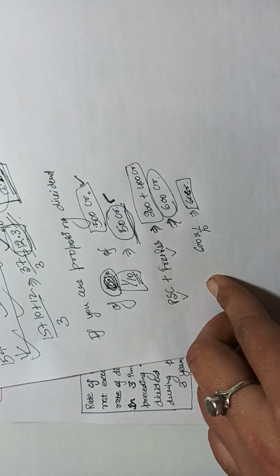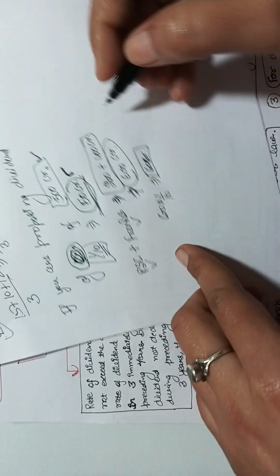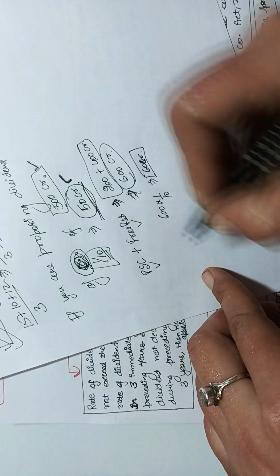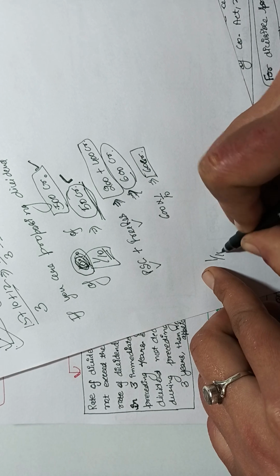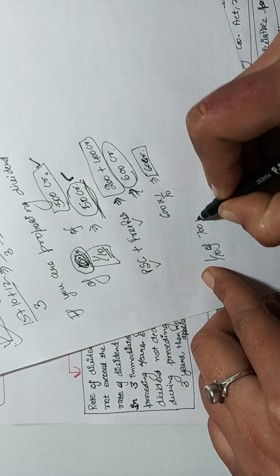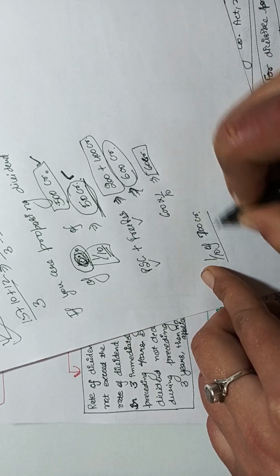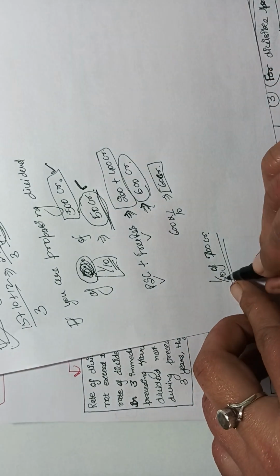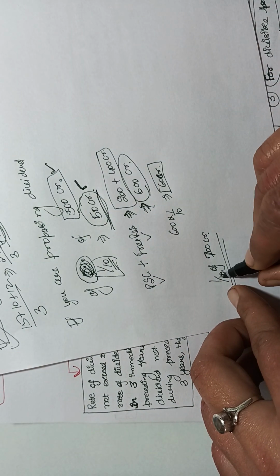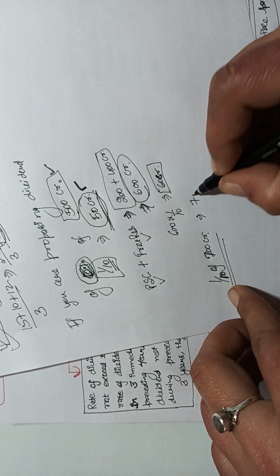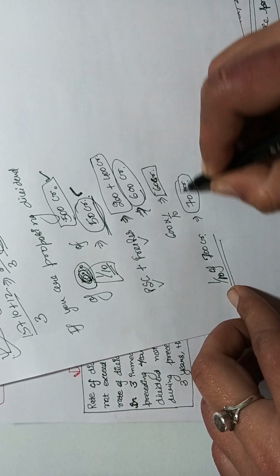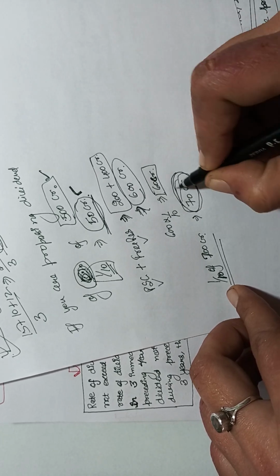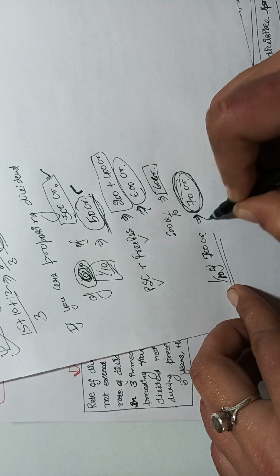But if you are proposing a dividend of 1/10 of 700 crore, you have a profit of 700 crore and you are proposing 1/10 of the 700 crore, then your dividend amount is 70 crore.